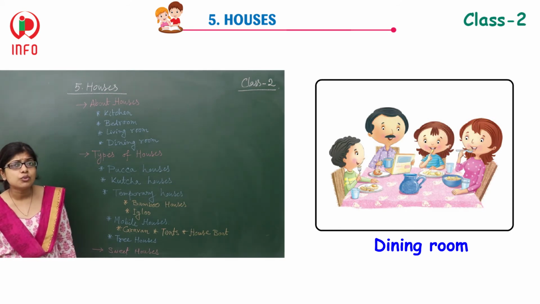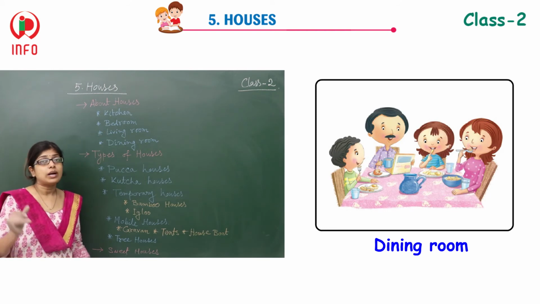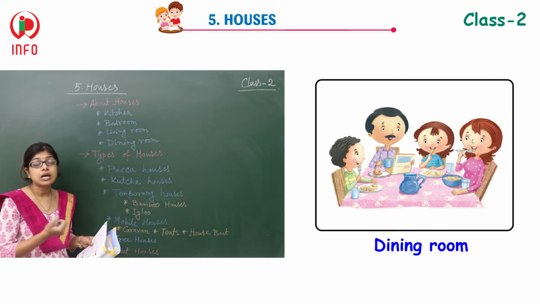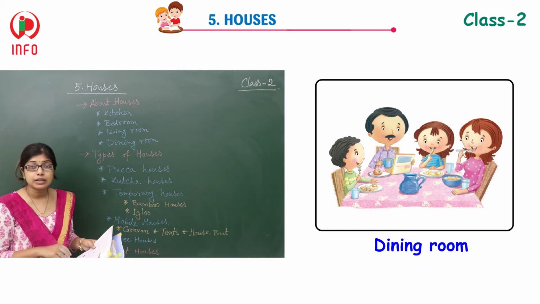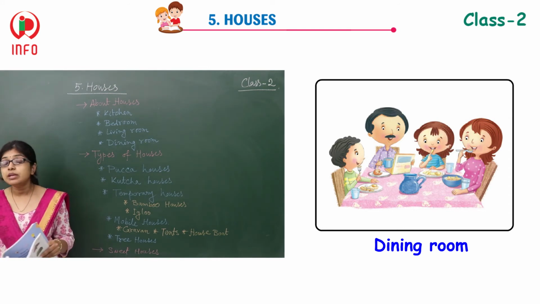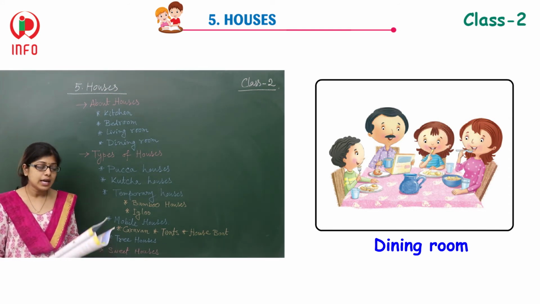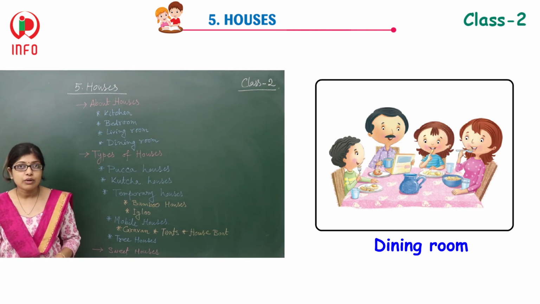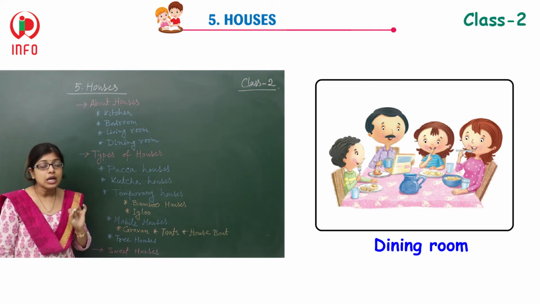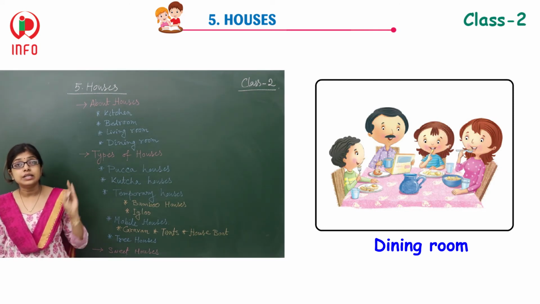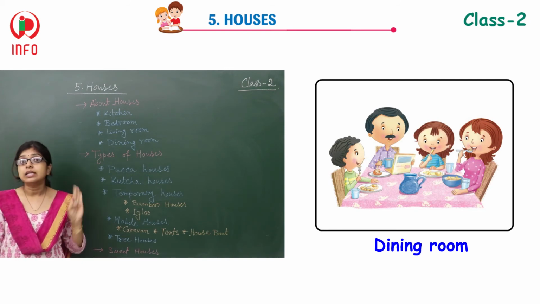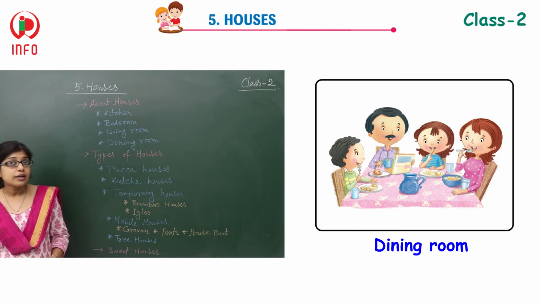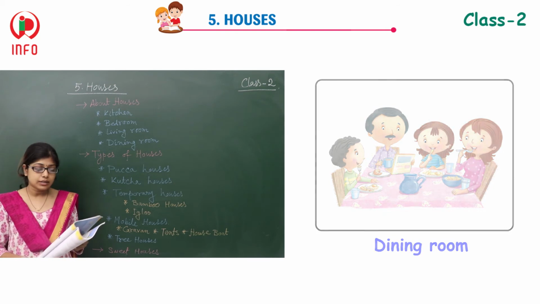So the dining room, what things should it consist of? One table should be there, chairs should be there, and sometimes a basin for washing the hands. The family members are eating the food items in this room. Morning breakfast, at night the dinner, and in the afternoon the lunch. All the meals we are having generally in the dining room whenever we are staying inside the home.